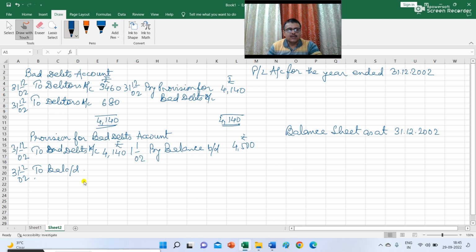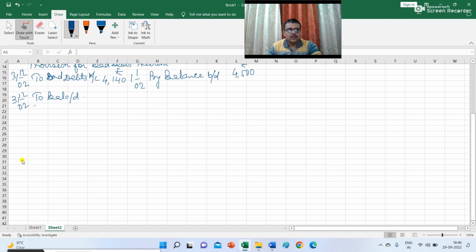Now on 31st December 2002, you need to calculate what is the required amount of provision for bad debt. It is given in the question that the required percentage for provision for bad debt will remain the same as it was last year. So what is the percentage of provision for bad debt on sundry debtors? Let us calculate a small working.